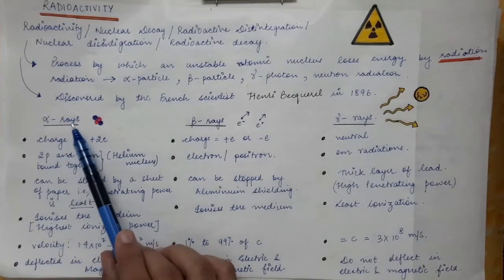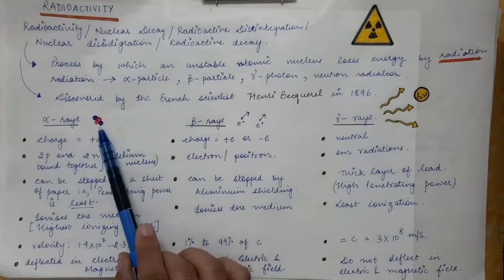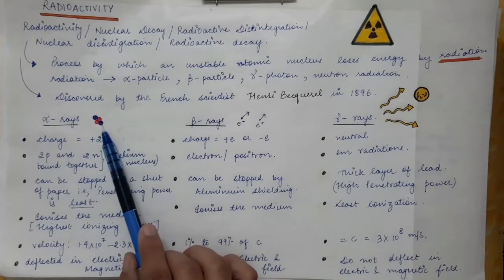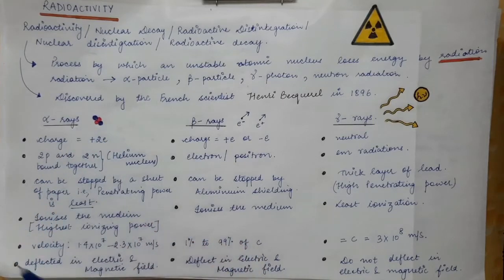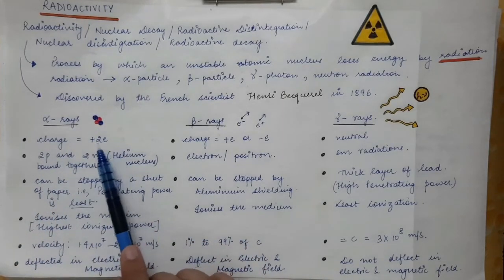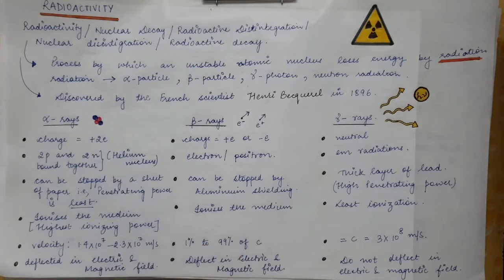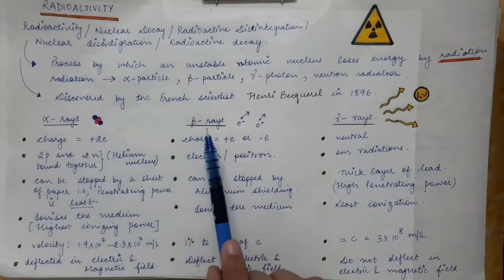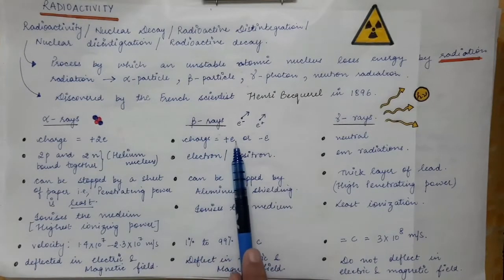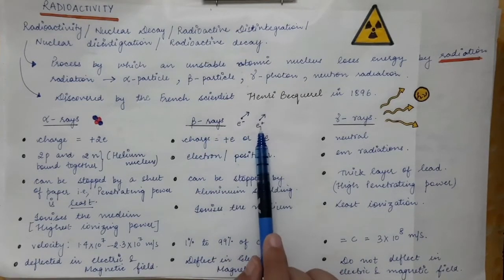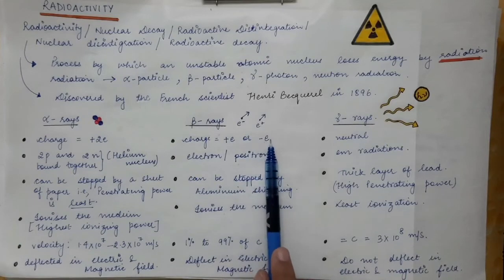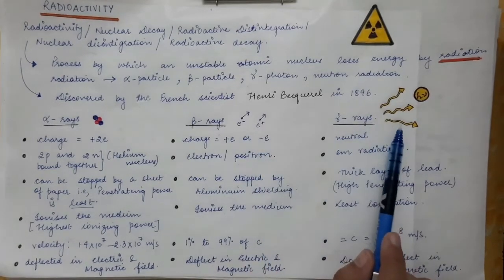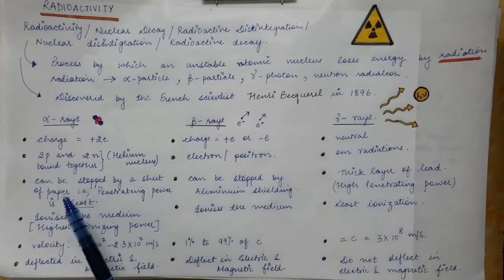Now what is the charge on an alpha particle? Since an alpha particle is 2 protons and 2 neutrons bound together, and neutrons are neutral, alpha particles will have a charge of plus 2e, due to the 2 protons present in the alpha particle. Then the charge on beta rays can be plus e if beta positive decay is happening. So for beta positive particles the charge will be plus e, and if electrons are emitted, the charge will be minus e. Now gamma radiations are photons, so these are neutral.